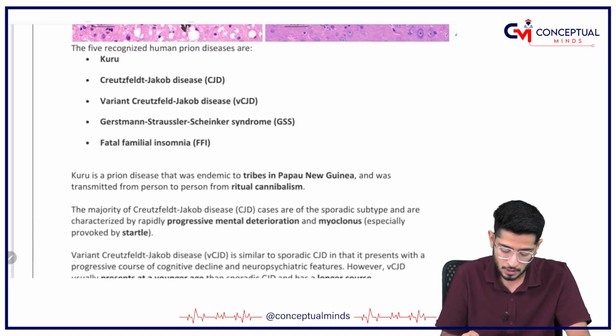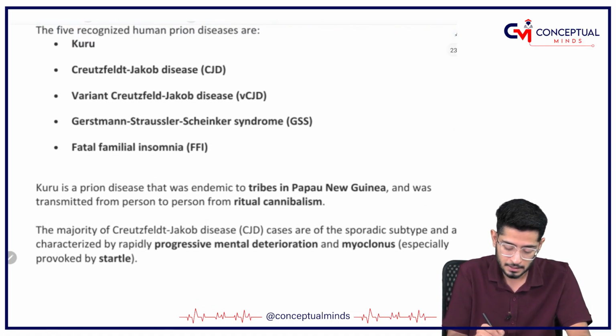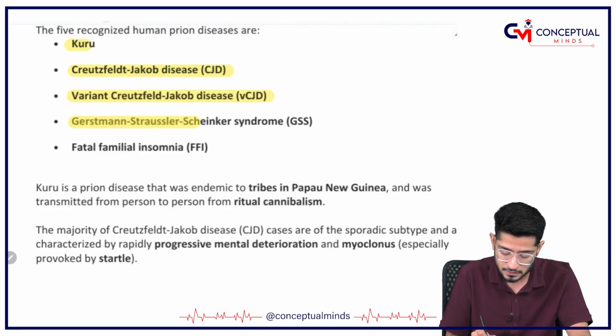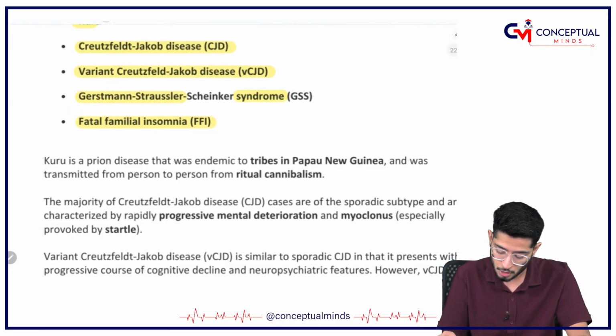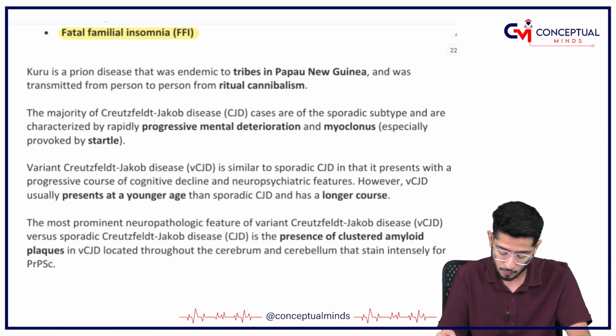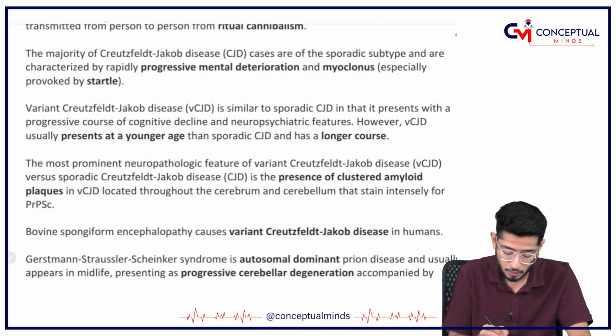Okay, right? So my dear friends, this is the slide of the brain cells, and the brain cells have done what? Vacuolation. What are the 4-5 important prion diseases? One is Creutzfeldt-Jakob disease, then variant Creutzfeldt-Jakob disease, then Gerstmann-Straussler syndrome, and yes, fatal familial insomnia. One very important thing you should know is that Creutzfeldt-Jakob disease cases are characterized by progressive mental deterioration and myoclonus.